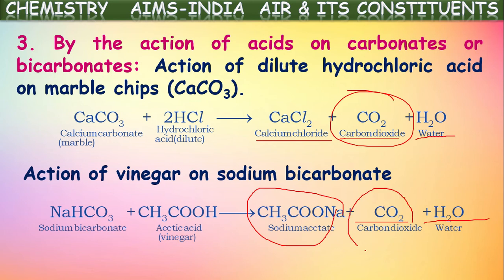In this way also carbon dioxide is formed. So when metal carbonates and metal bicarbonates react with acids, they form metal salts, carbon dioxide and water vapor. You can say this is also one of the methods for the preparation of carbon dioxide in the laboratory, right?